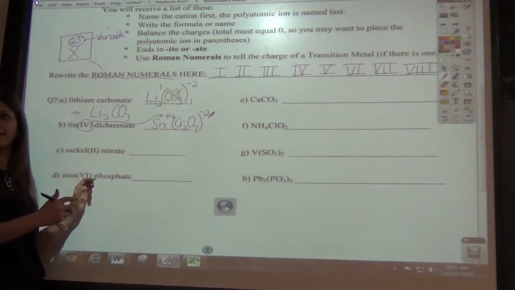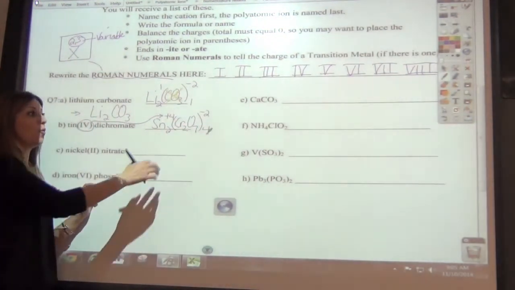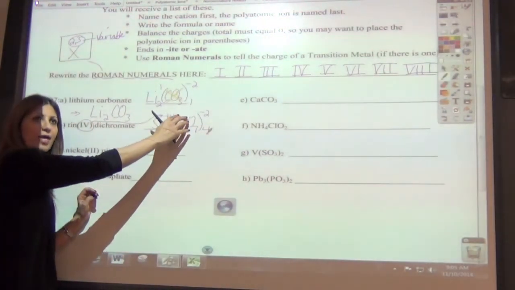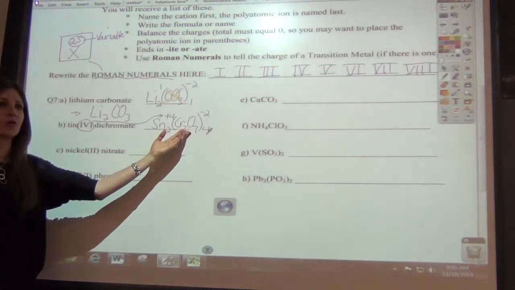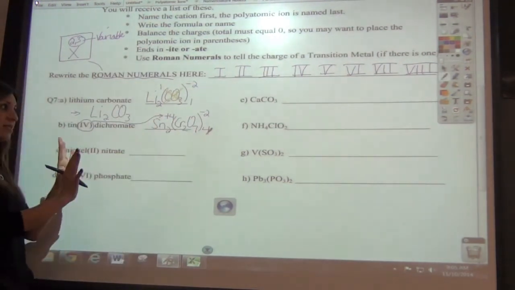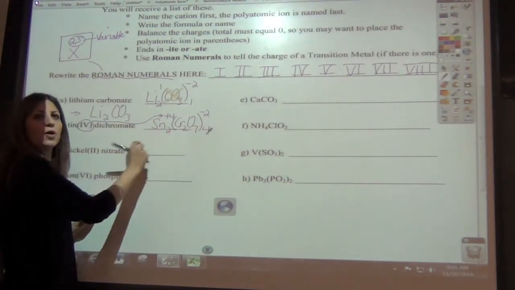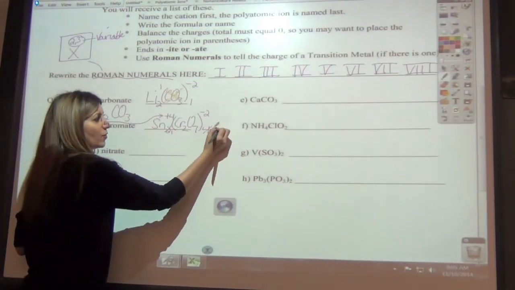So when I crisscross, what do I get? 2 and 4. Don't worry about what's inside the bag, okay? You're not reducing anything in there. Even if that's a 2 and a 4, you would not reduce those. You're only reducing the outside numbers. This you're treating as one unit, that stays the same, okay? So the 2 and the 4, what can I divide both of them by? 2. That one cancels out, you get a 1, and that one gives you a 2.